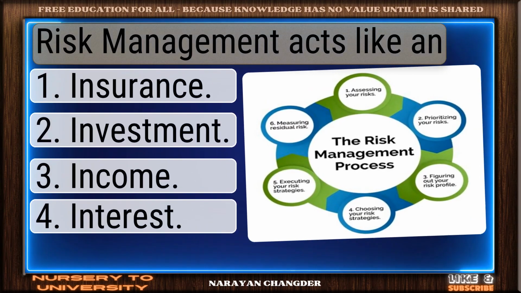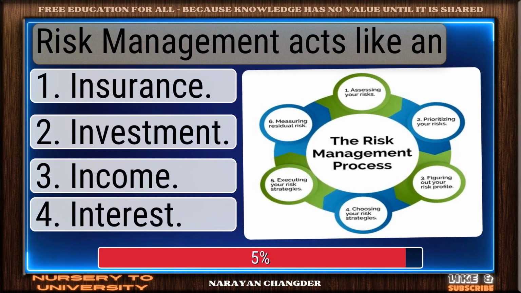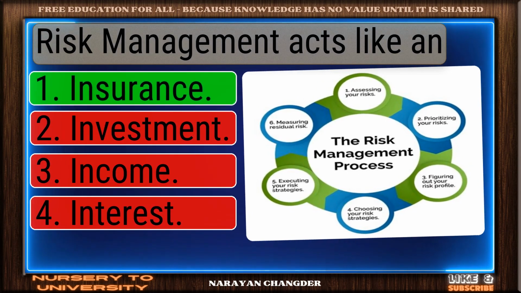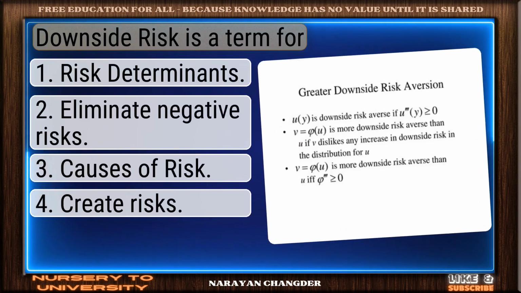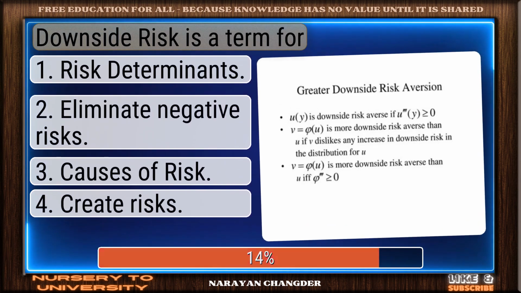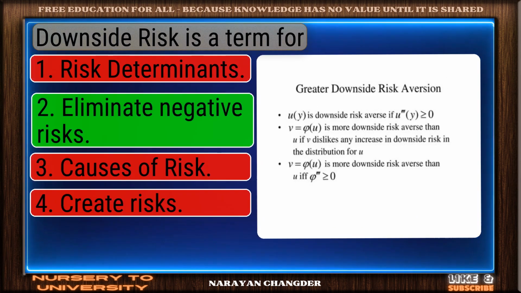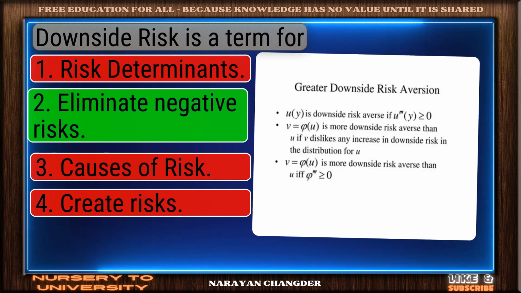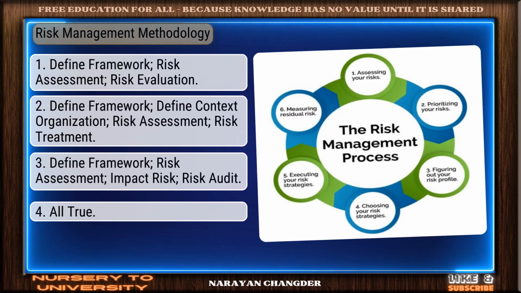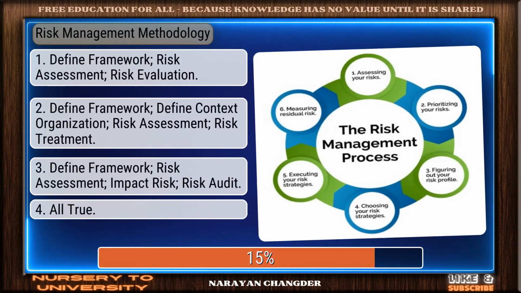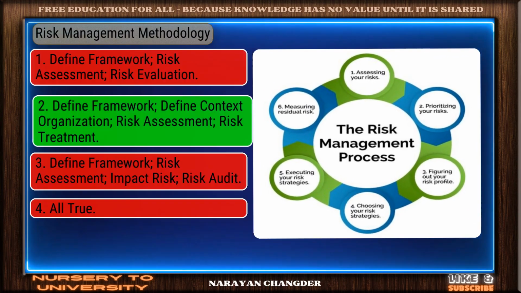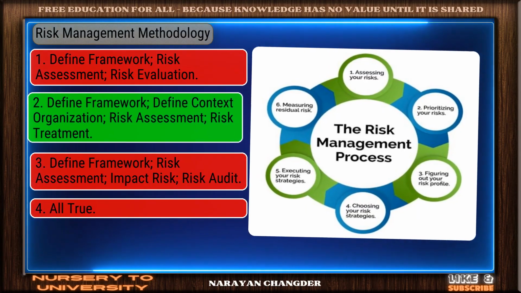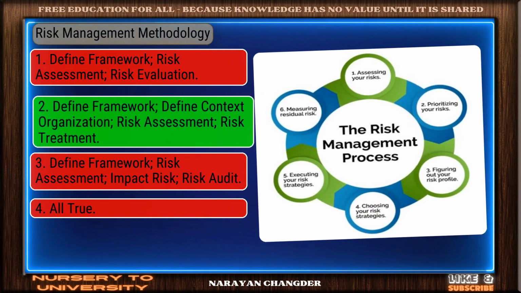Question number 56. Risk management acts like an. Right again. Insurance is a valid answer. Question number 57. Downside risk is a term for. Excellent choice. Eliminate negative risks is the right answer. Question number 58. Risk management methodology. Good thinking. Define framework, define context organization, risk assessment, risk treatment is the right answer.